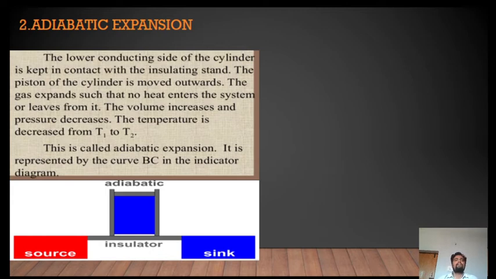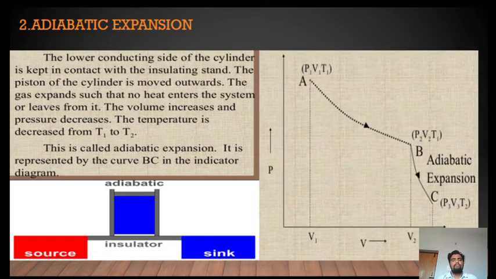So this is called adiabatic expansion. It is represented by a curve BC in the indicator diagram. So AB represents isothermal expansion, whereas the curve BC represents adiabatic expansion. In case of adiabatic expansion, the thermodynamic state at point B is P2, V2, T1. Pressure of the system is P2, volume of the system is V2, temperature of the system is T1.